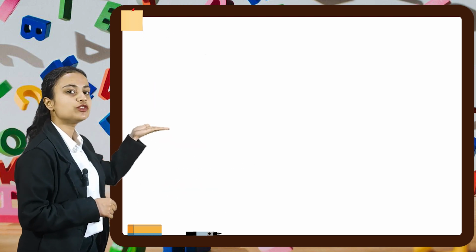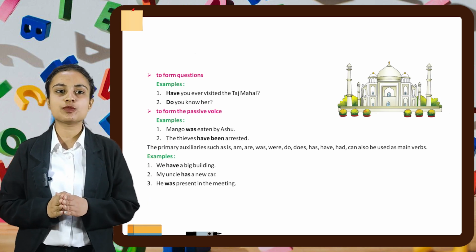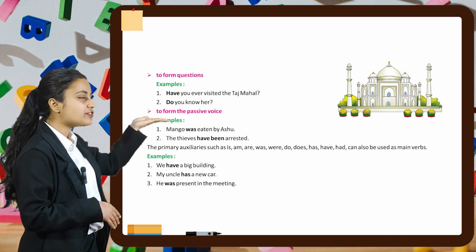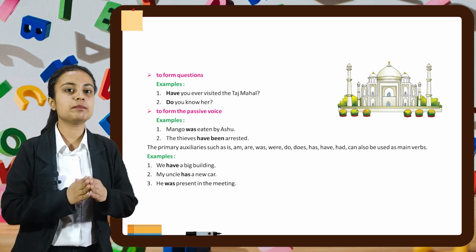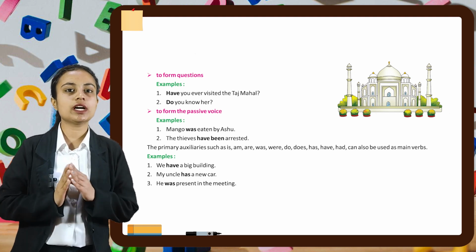Next, we can use them to form questions. For example, have you ever visited the Taj Mahal? Do you know her? Next point is to form passive voice. For example, mango was eaten by Ashu. The thieves have been arrested.